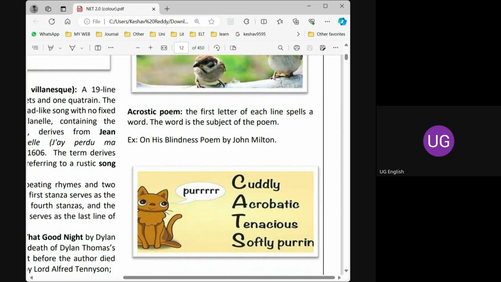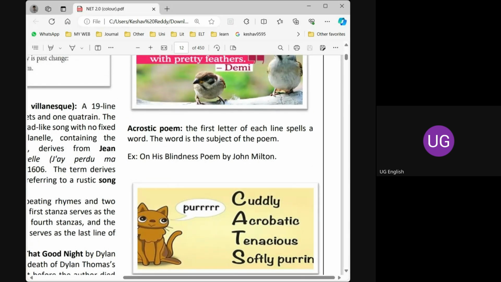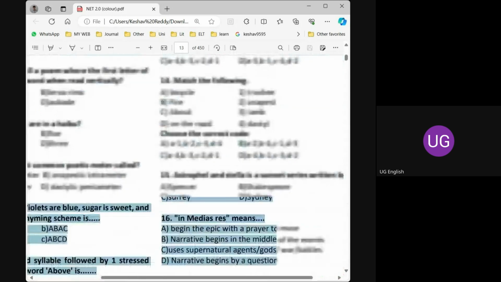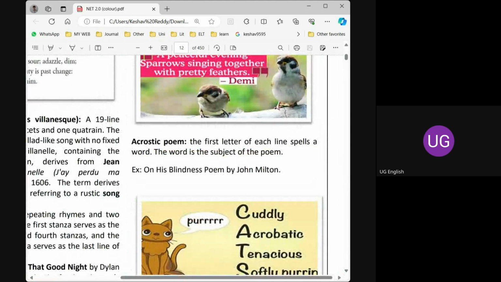Cats, cuddly, acrobatic, tenacious, softly purring. See, the best example for this writing is Milton's On His Blindness. On His Blindness is the best example for an acrostic poem.